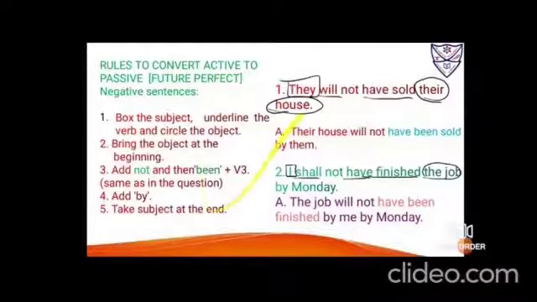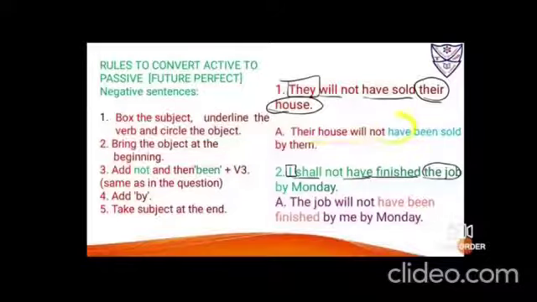Now next is they will not have sold their house. So they is the subject, box it. Will have sold is the verb, we have to underline. Their house is the object, you have to circle it. Now their house is to be brought ahead. Again it is third person non-living, so you will be putting will. But it is a negative word, so I told you it will come immediately beside the helping verb, that is will. So it is will not.